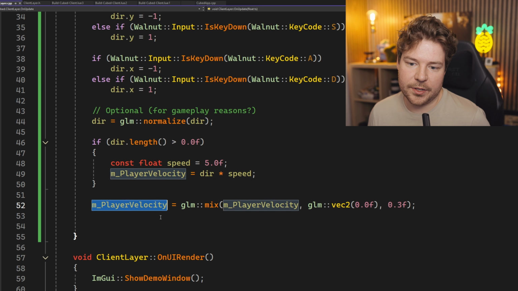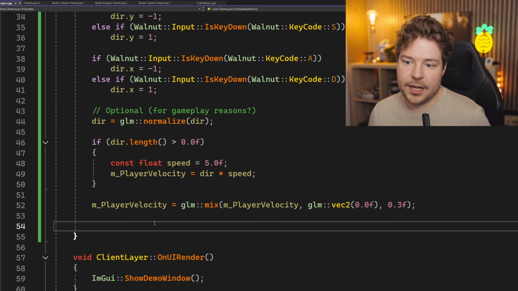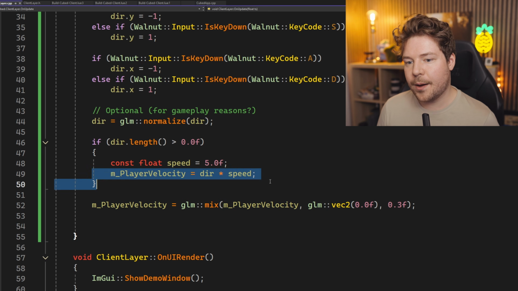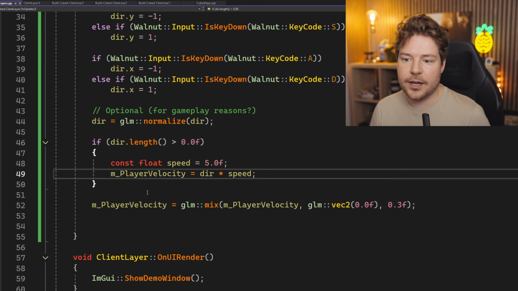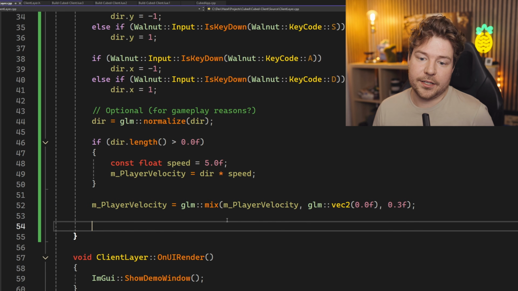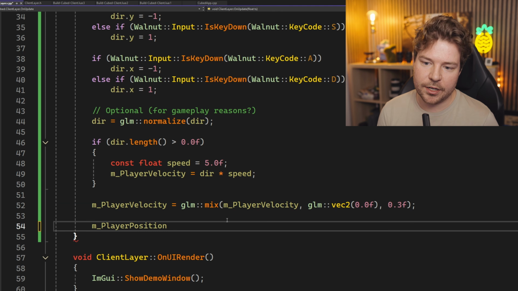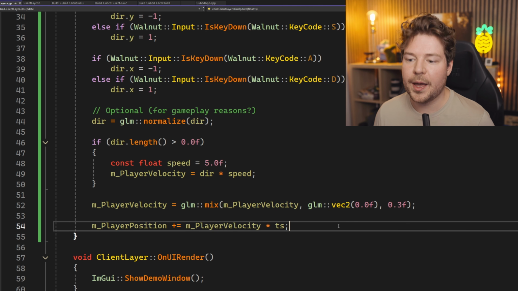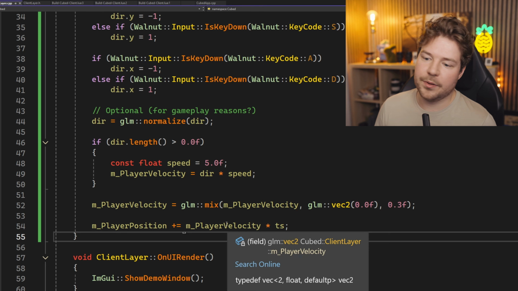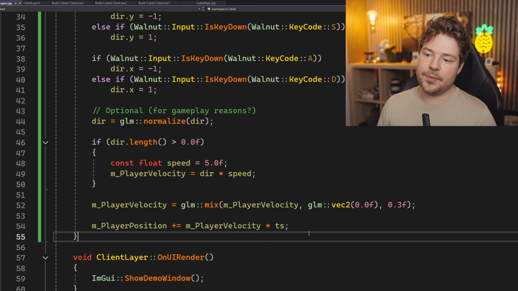Okay, so next up, we need to apply this velocity to the actual direction. You can see we're updating it to full blast if a key is pressed, but otherwise we're just letting it decay. We still need to grab player position and then add to it the velocity, but we need to multiply it with our time step. Otherwise, it's going to be dependent on our frame rate and probably very, very fast. So time step, remember, is in seconds.